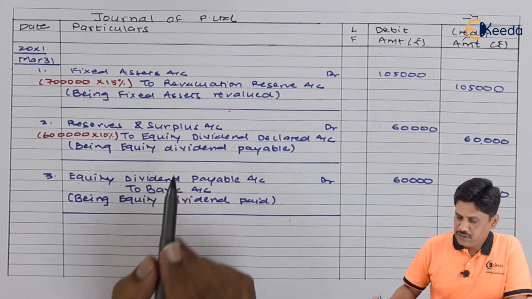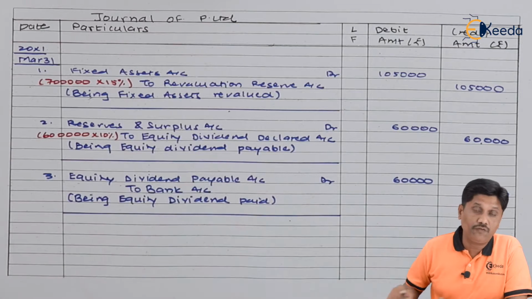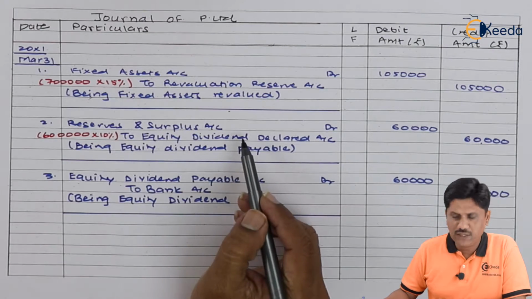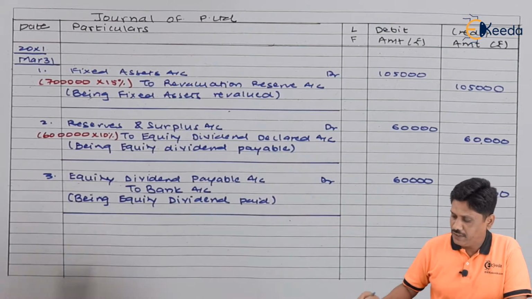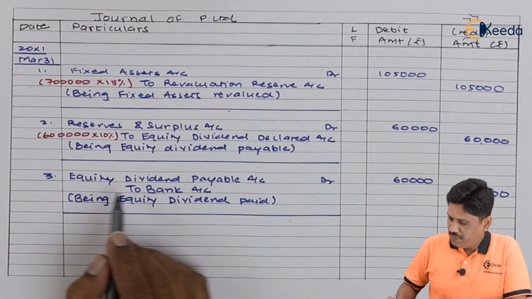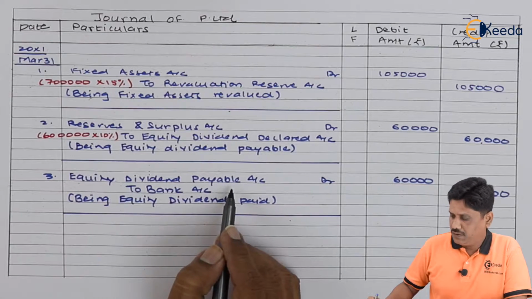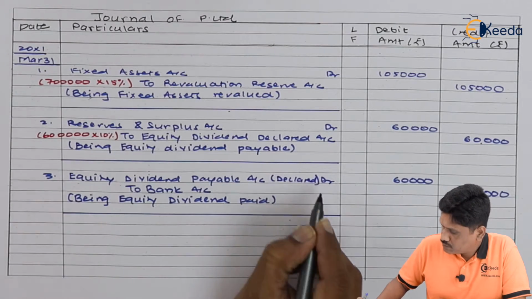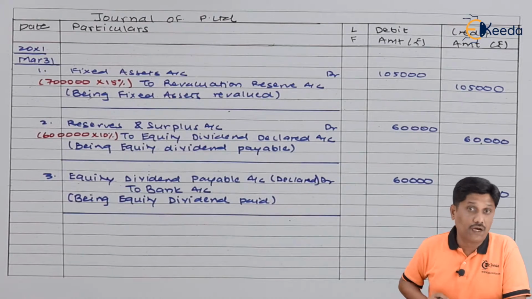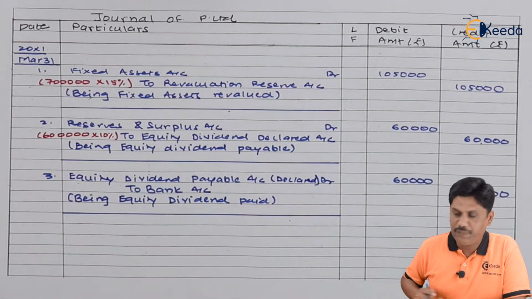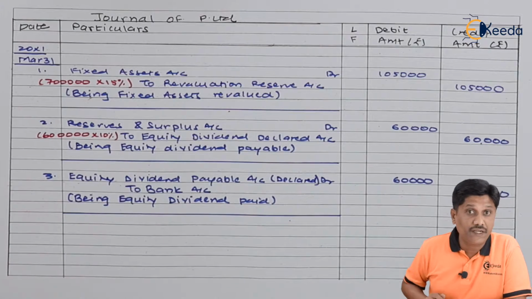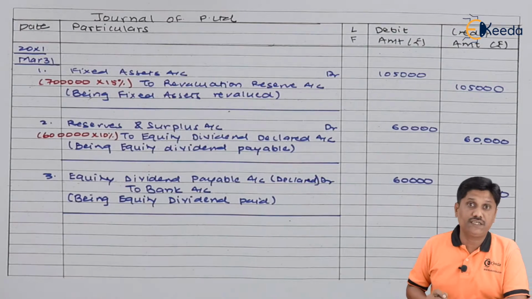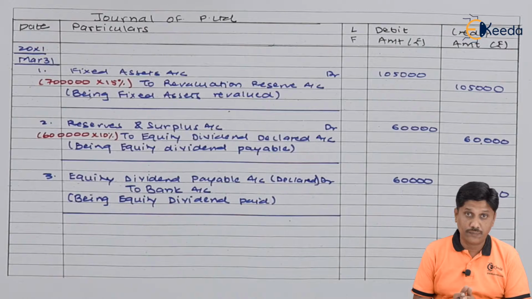Friends, you can notice equity dividend is payable out of reserve surplus. They have not given which reserves are available. So I am just saying reserve surplus account debit to equity dividend declared account. And here I am debiting equity dividend declared or payable. Payable is nothing but declared. Credit to bank account. So in this way we have completed the payment entry also. Two entries are recorded before your absorption, before your takeover. Now these are the two transactions which took place before your takeover.